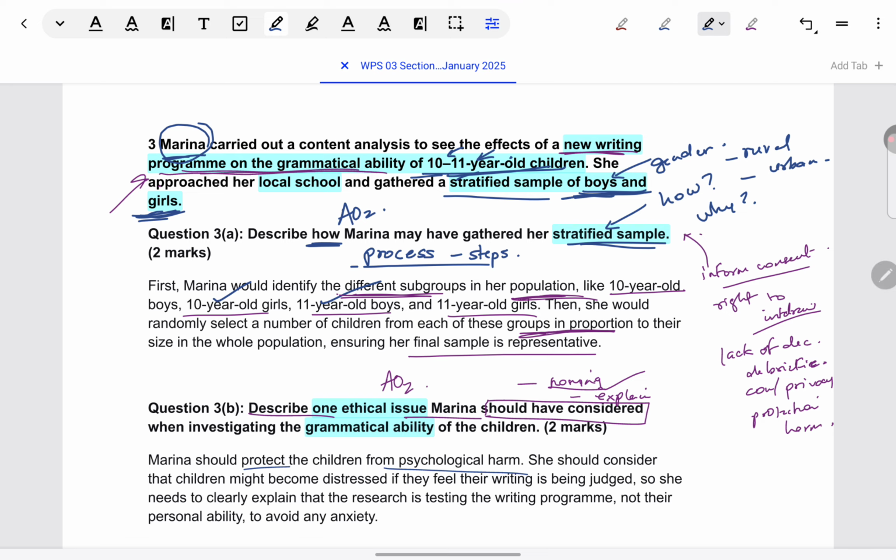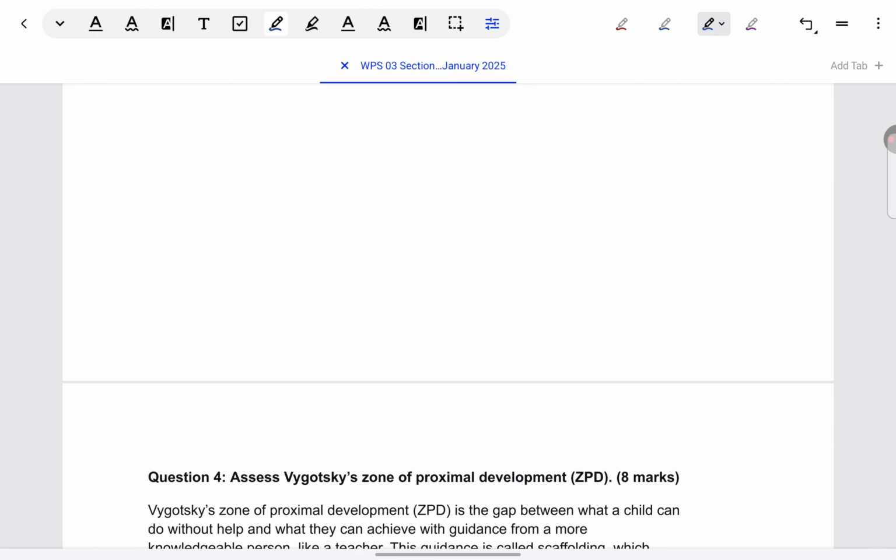Protecting from psychological harm, the guideline is correctly named, and then why? Because if they are undergoing this program, their writing will be assessed, so they might feel they are being judged, that can lead to anxiety. So then she needs to clearly explain what the research is about, so that they can take an informed decision. If they don't want to participate, in that case they'll be protected from harm. Okay, let's come to the next question.